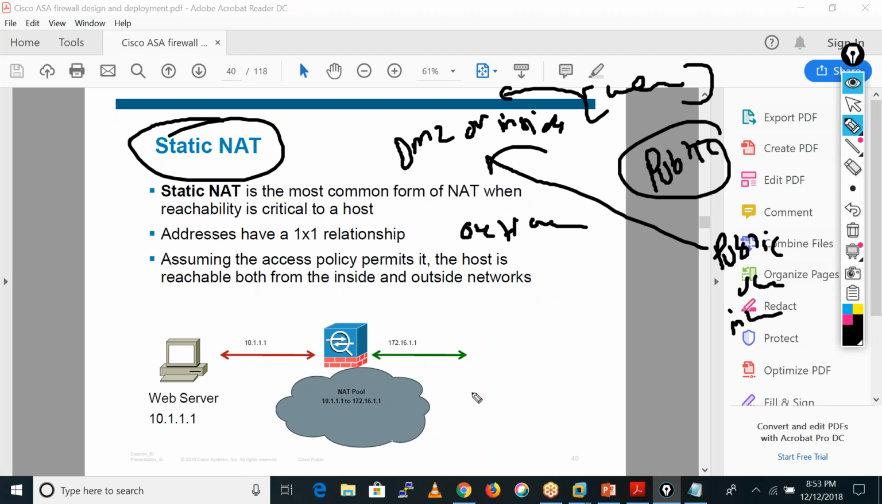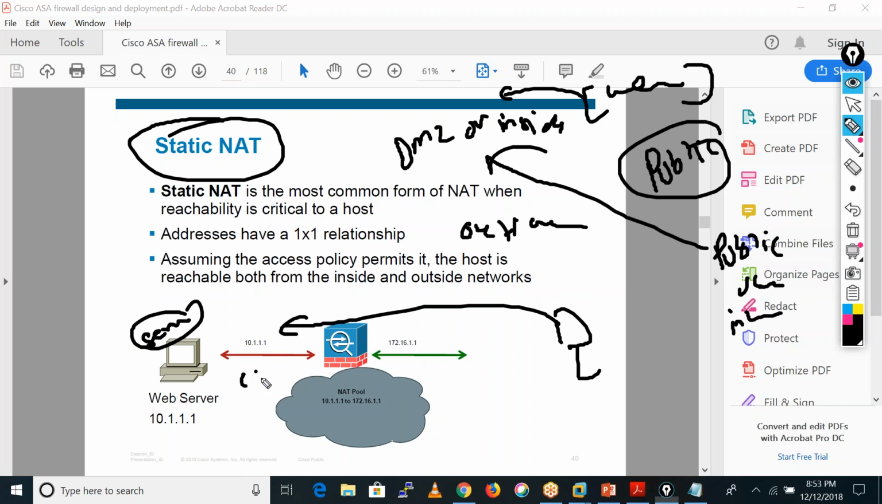Means the thing is what happens. Let's suppose this is your web server, and this is someone on the internet trying to access this server. This is the inside, so it has a security level of 100, and that guy has a security level of 0. So that traffic is coming from 0 to 100, low security level to high security level. So we need an ACL to allow that kind of traffic, because by default the traffic coming from a low security level to a high security level is dropped by the firewall. So we need to permit that traffic by using the ACL. Remember this point.